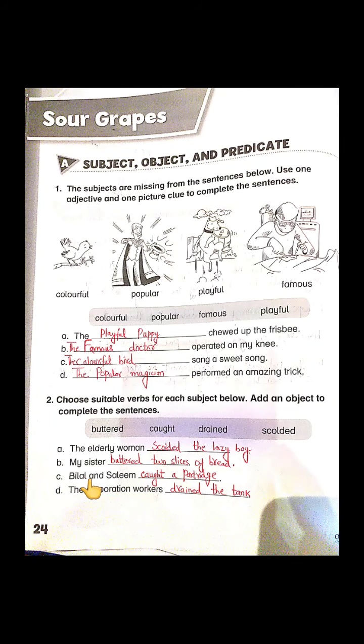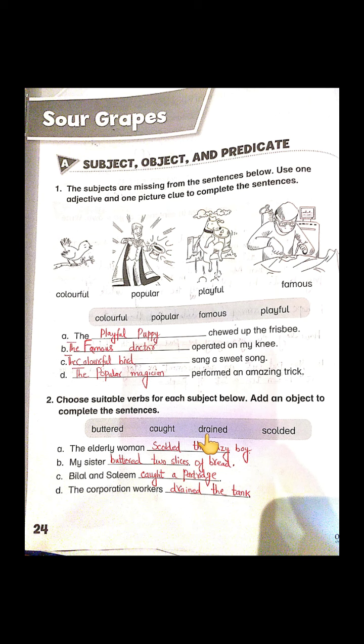Third is Bilal and Salim. We will pick caught from the box. Caught a partridge. Students, a partridge is a bird and it is our object. The last is the corporation workers. We will pick the word drained, which is a verb, from the box.